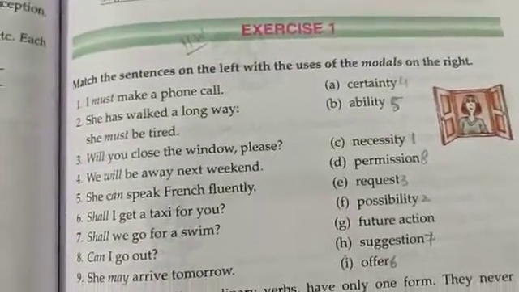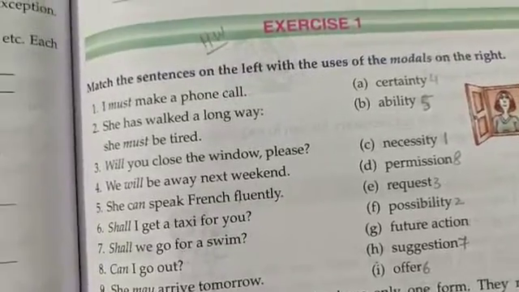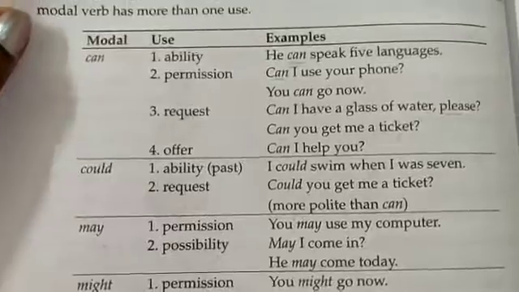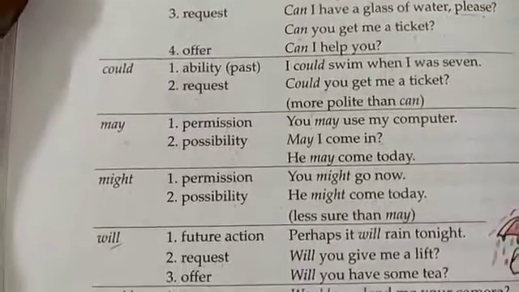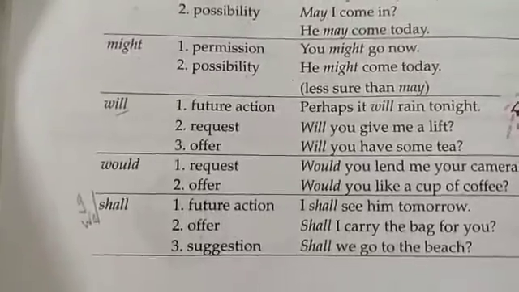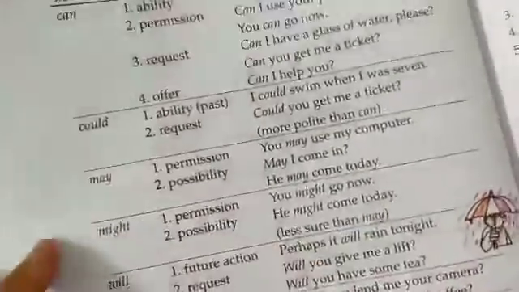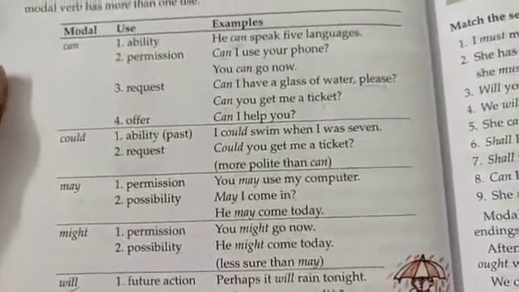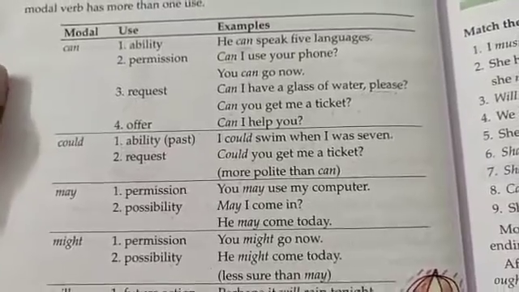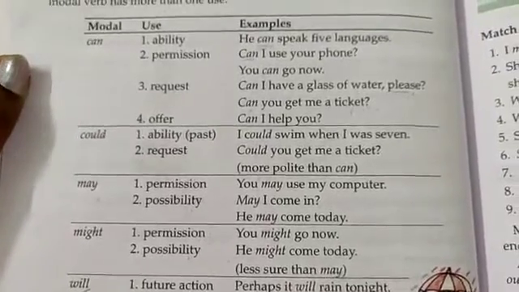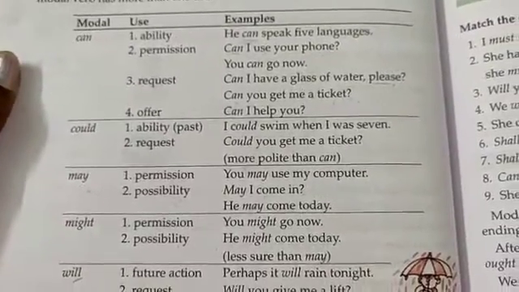In the last video we were learning about the different modals and their uses. The different modals that we learned about were can, could, may, might, will, would, shall. Now when you look at this particular table and the usage of the modal, you will see that, if we are talking about permission, let's talk about permission over here.